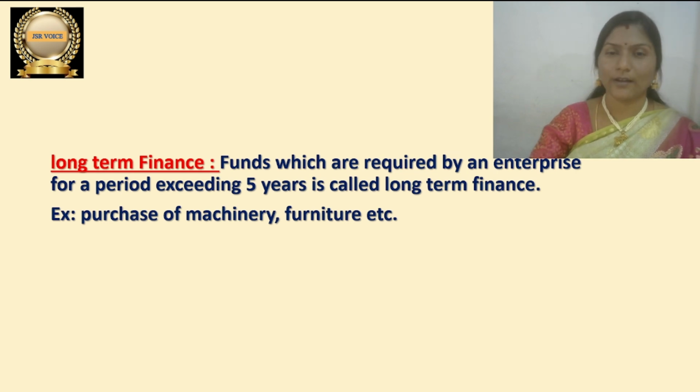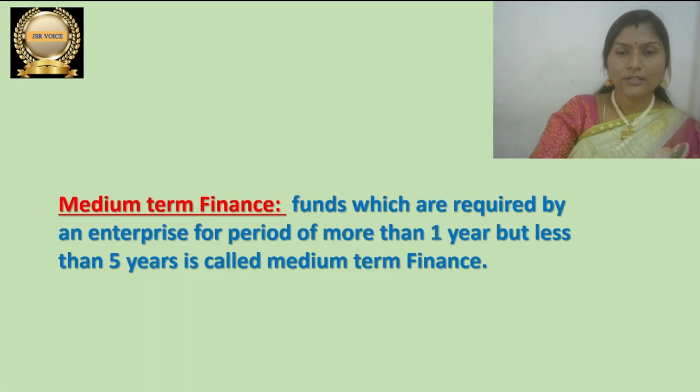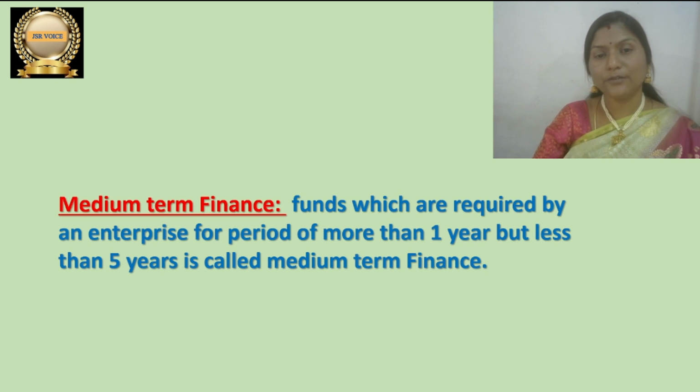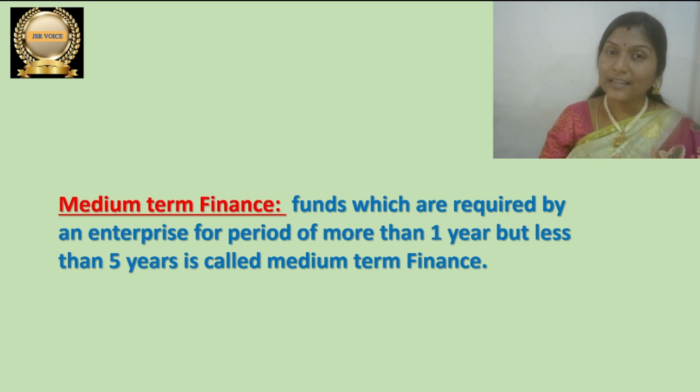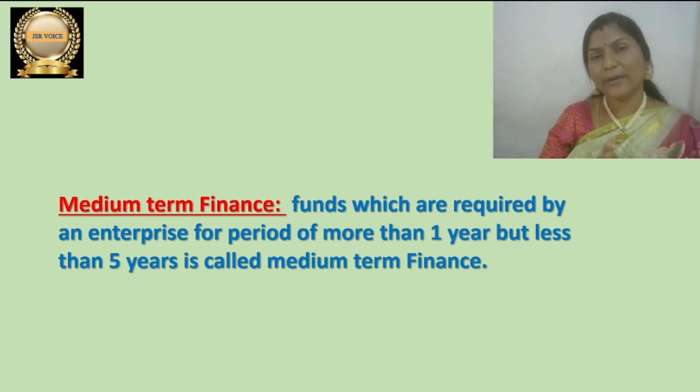Let us move to next one. Next one is medium term finance. Just now, while explaining long term finance, I told you that long term, medium term and short term, these 3 we can define by taking into account time period. Long term we defined by taking 5 years time period; if it is for more than 5 years, it is long term finance. So what is medium term finance?